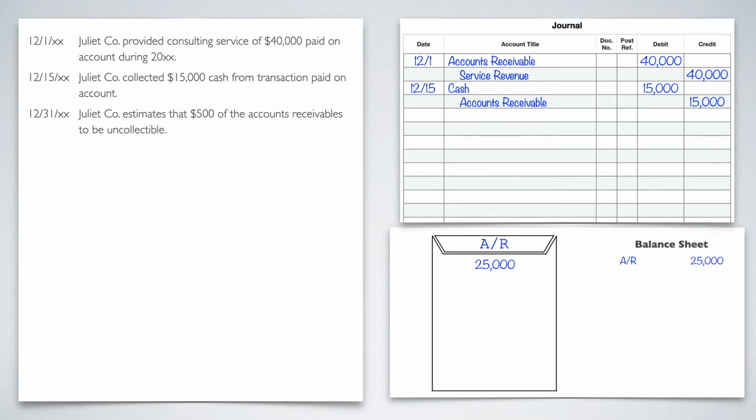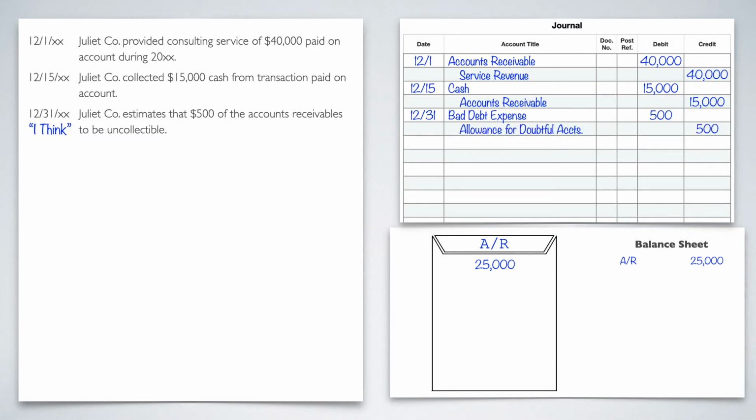All right, the next one. December 31st, Juliet Company estimates that $500 of the accounts receivable will be uncollectible. So if you think back to what we were talking about with the stages of the allowance method, this is the I think stage. This is where we're saying, I think this is not going to happen, or I think we're not going to get this. So we need to go ahead and expense it and then put it into our contra account to just hold it there until we actually know. So December 31st adjustment, we're going to expense it. So our debit is going to be bad debt expense of that 500. And then we're going to put in that holding account of allowance for doubtful accounts for the same 500.